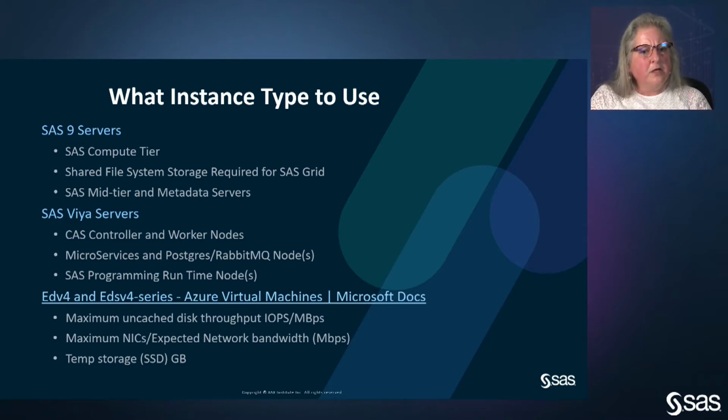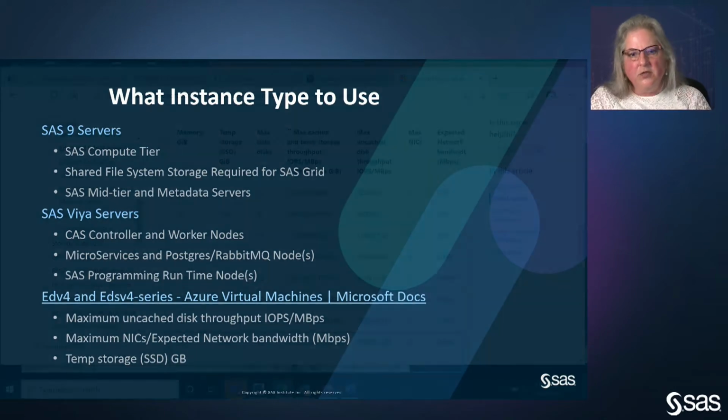One other thing that I've been told to remind people of, it's kind of second nature to me, but I want to make sure others are aware of that, is that when you go and look at the Azure website, they're going to have a column that says vCPUs, virtual CPUs. From a SAS perspective, those are hyper-threaded and not physical cores. SAS 9 in particular only runs on physical cores, so you'll need to take that vCPU number and divide it by 2 to be able to get the physical core so that you understand what instance it is.